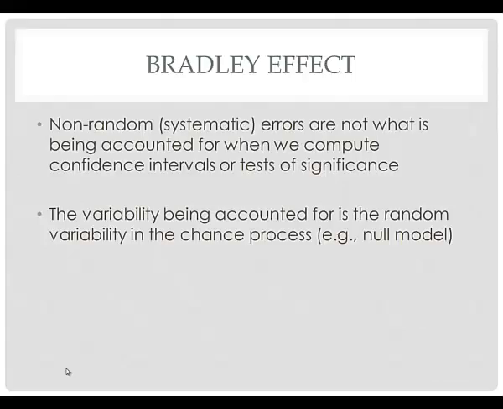The key idea here is this. Non-random, or what people call systematic errors, are not what is being accounted for when we compute confidence intervals or tests of significance. The error there is really the variability that's being accounted for in the chance process. So for example, the null model. Let's see this in context.